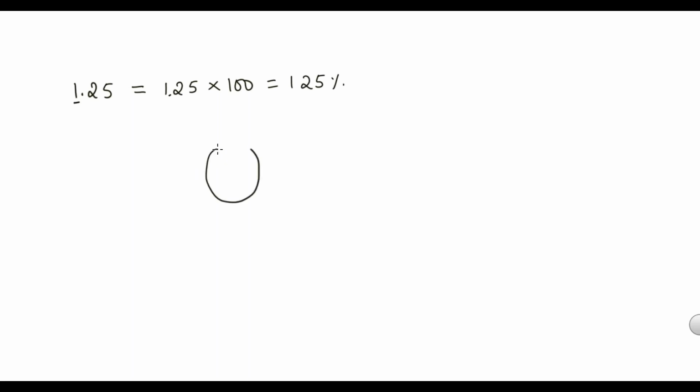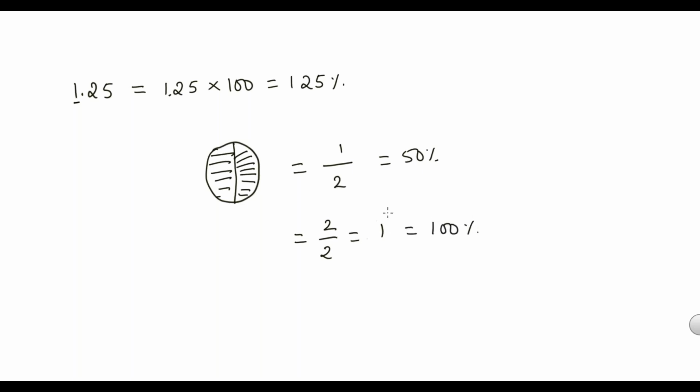For example, let's say I have a cake. I'm dividing this cake into 2 parts and I'm eating one part. That means I'm eating half of the cake, 1/2. Out of 2 parts, I'm eating only one part. Half in terms of percentage will become 50%. But if I eat the full cake, that means out of 2 parts, I'm eating both parts. So 2/2 is 1. Whenever we get the number 1, it means 100%. I'm eating one complete cake, that is, I'm eating 100% of the cake. So 1 is nothing but 100%.